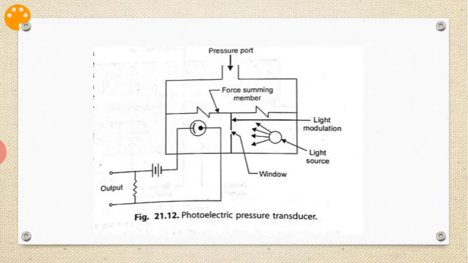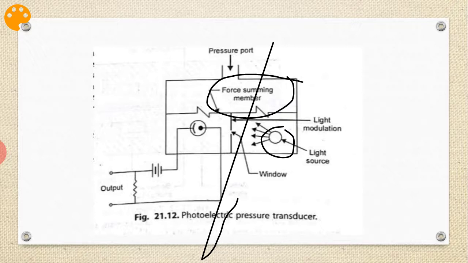Okay, see now, the light source is used here. So this is the force summing member. Force summing member is nothing but the material which changes with respect to force, depending upon how much force is applied.